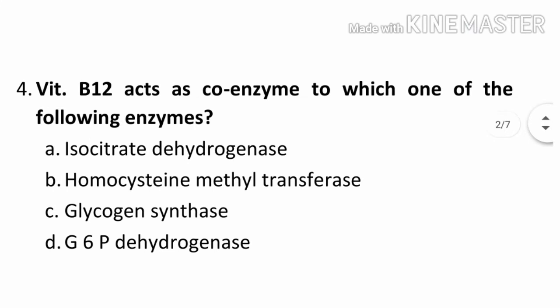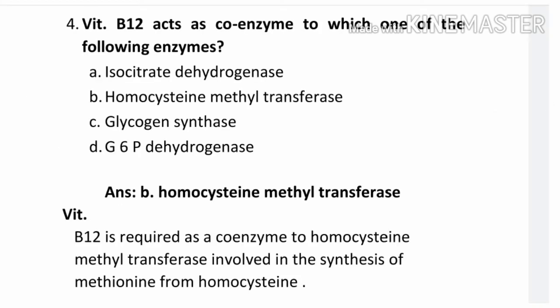Question number 4. Vitamin B12 acts as a coenzyme to which one of the following enzymes? Option A isocitrate dehydrogenase, B homocysteine methyltransferase, C glycogen synthase, D glucose 6-phosphate dehydrogenase. The correct answer is B homocysteine methyltransferase. Vitamin B12 is required as a coenzyme to homocysteine methyltransferase involved in the synthesis of methionine from homocysteine.